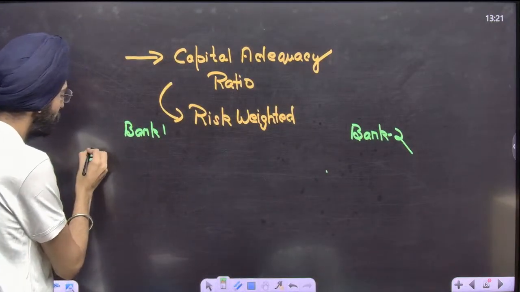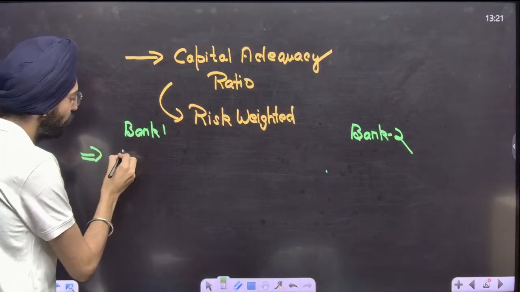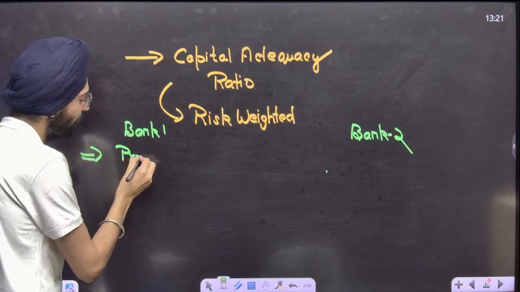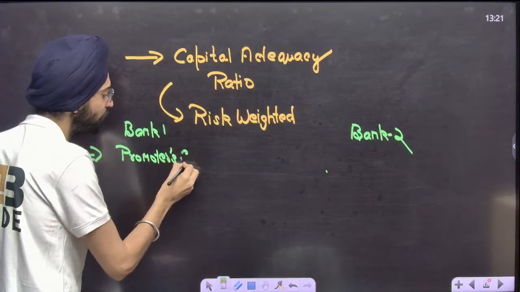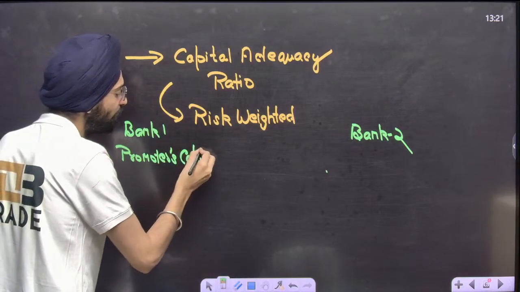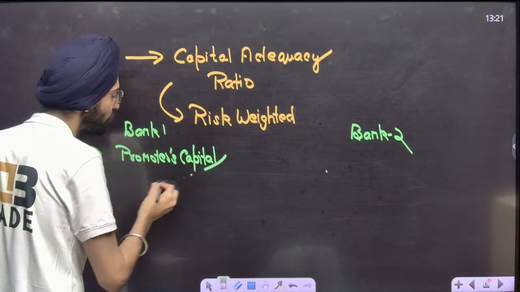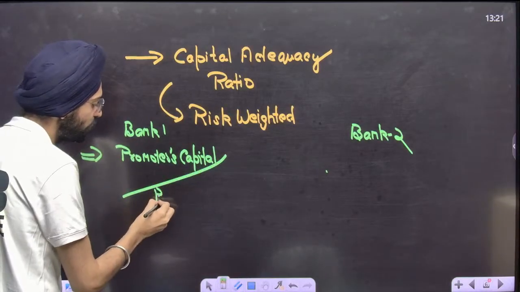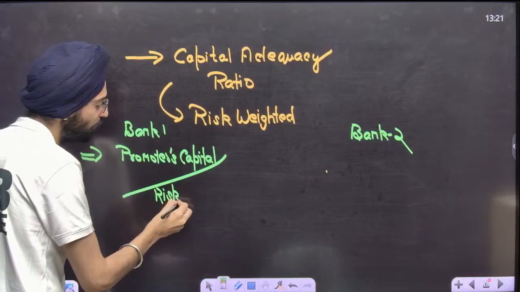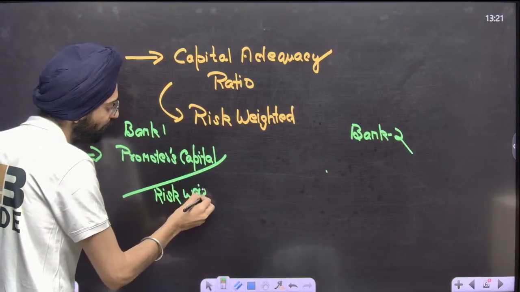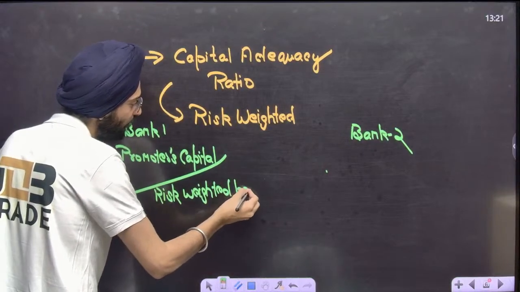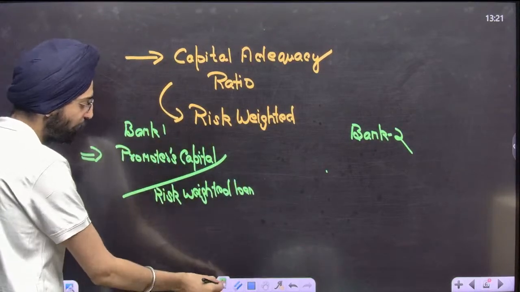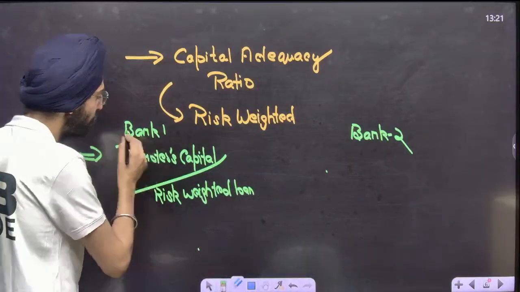First of all, it's promoters' capital to risk weighted assets, that is, risk weighted loans. That's the formula. Now let me calculate for bank one and bank two.